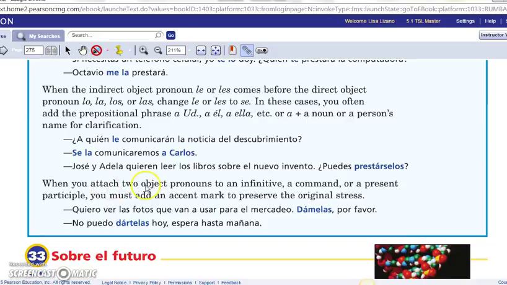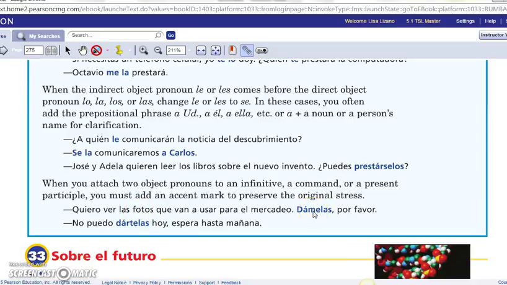Lastly, when you attach two object pronouns to an infinitive, a command, or a present participle, you have to add an accent mark to preserve the original stress. Quiero ver las fotos que van a usar para el mercadeo. Dámelas, por favor. Give them, the las is the direct object pronoun replacing fotos. Me.